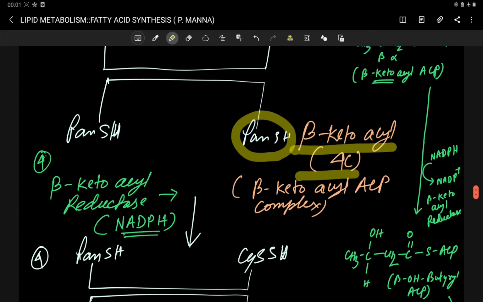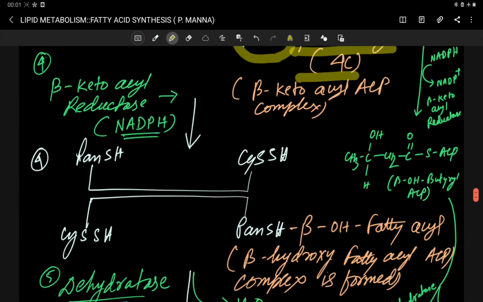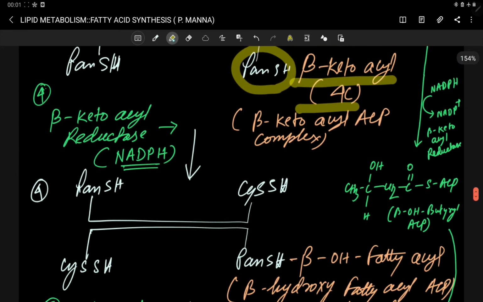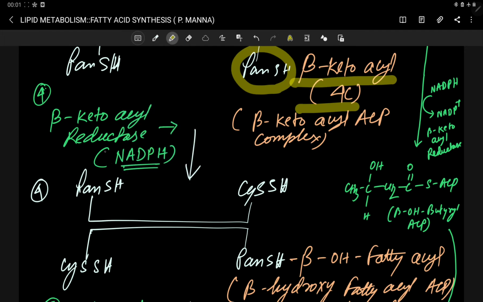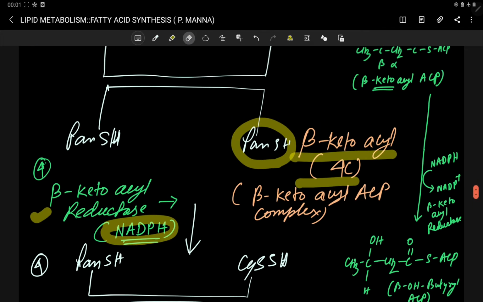Now the third step. Here you can see the enzyme activity of beta ketoacyl reductase, and this beta ketoacyl reductase requires NADPH as cofactor. Beta ketoacyl reductase reduces this beta ketoacyl group which is attached with the pan SH, forming the beta ketoacyl ACP complex.